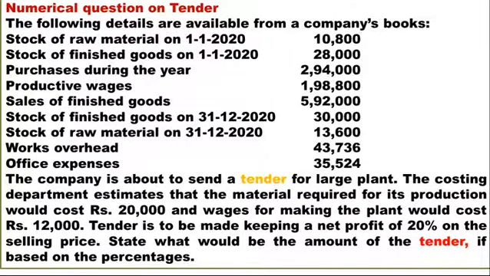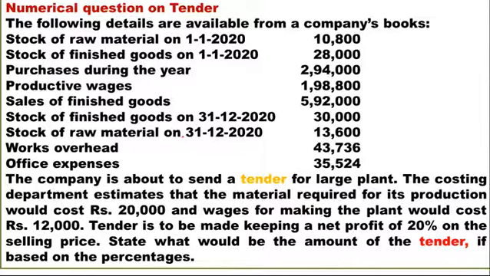So in this question, the details are available from our company's books. The stock of raw material on the 1st of Jan 2020, the finished goods purchased during the year, productive wages, sale of finished goods, stock of finished goods, that is closing stock, stock of raw material, works overhead, office expenses. These are the expenses or overheads given for the purpose of preparation of the cost sheet or the tender. At the bottom they are saying the company is about to send a tender for a large plant. It means the company wants to send a tender for the large plant construction.